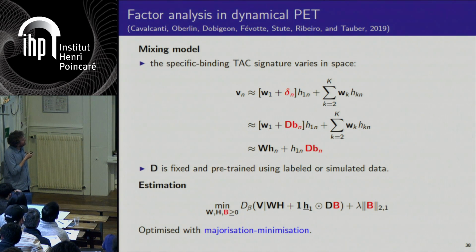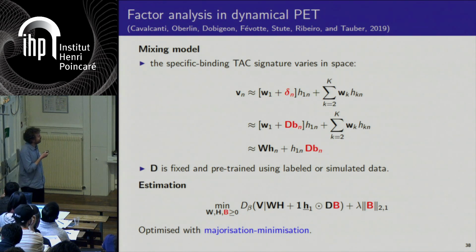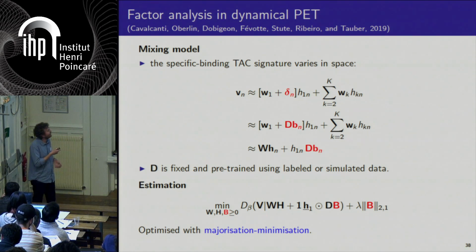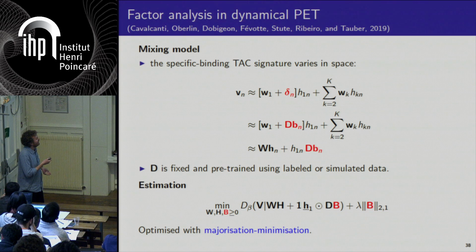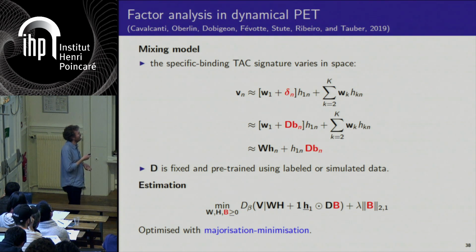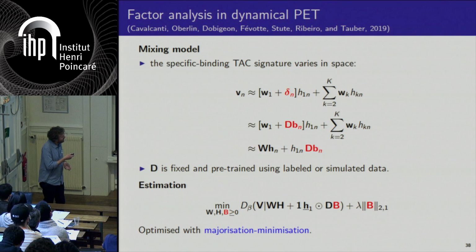So you see that again, in this model, Vn is decomposed as a low-rank part, so like pure NMF, plus a residual term which has a specific structure, and which is given by this equation. So now you have to solve this optimization problem, so with respect to W, H and B, which is again given this